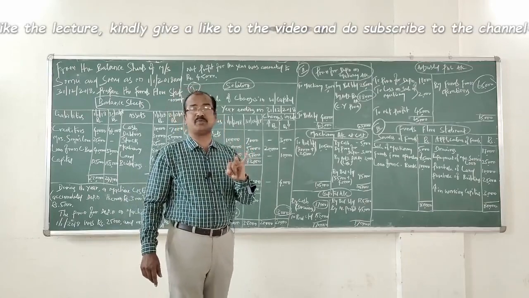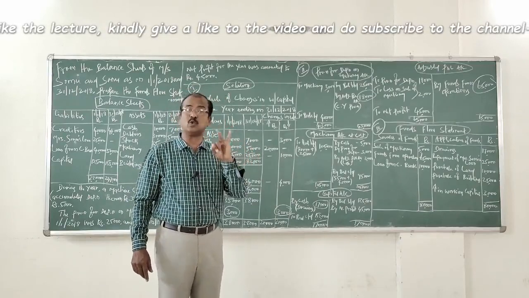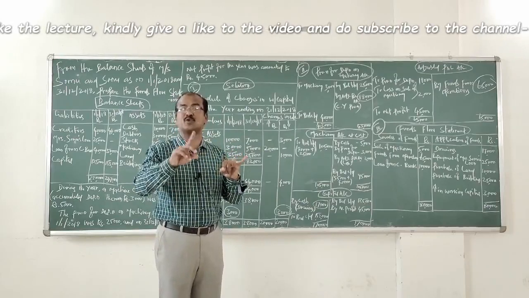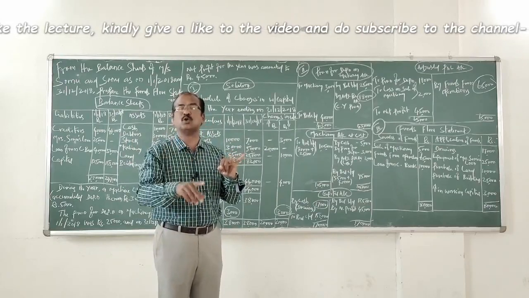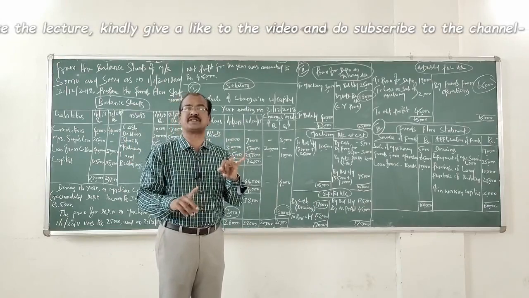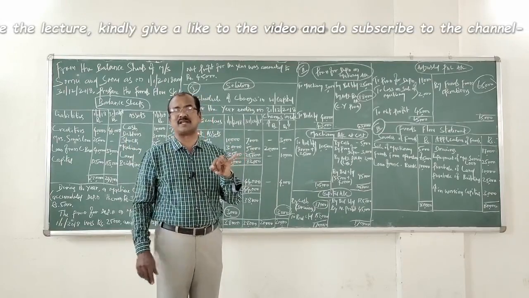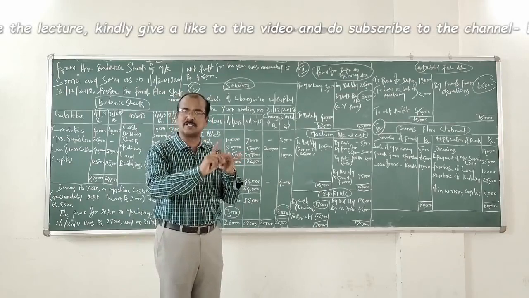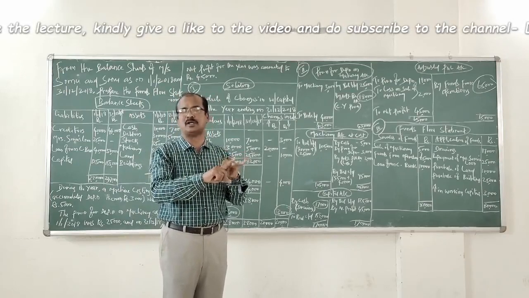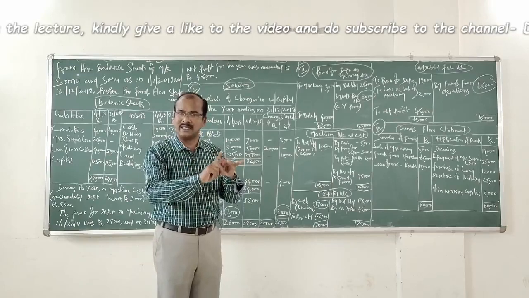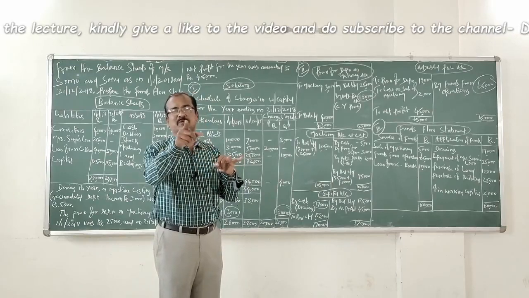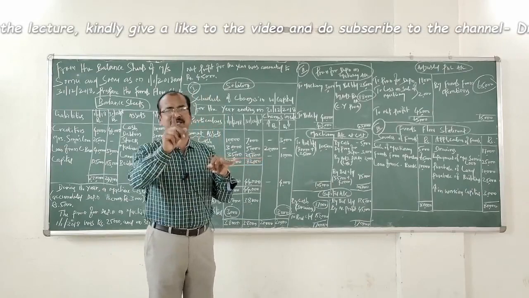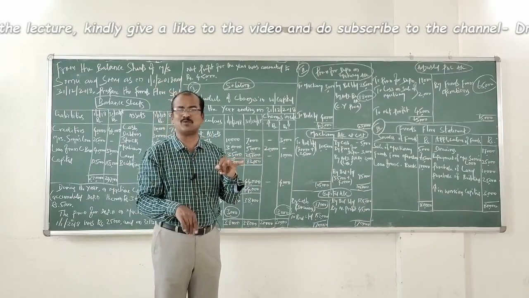So provision for depreciation account should be closed on two occasions. One, when the respective fixed asset comes to the end of its lifetime. Number two, if the respective fixed asset is sold in the middle of its lifetime. Here we are concerned with the second aspect. Since this particular machinery is sold, we have to close its corresponding provision for depreciation also. What is the balance of provision for depreciation? It is a credit balance. So if you want to close it, what should you do?